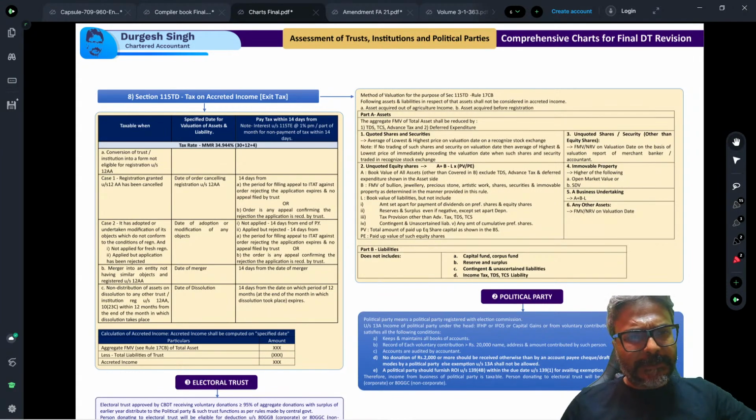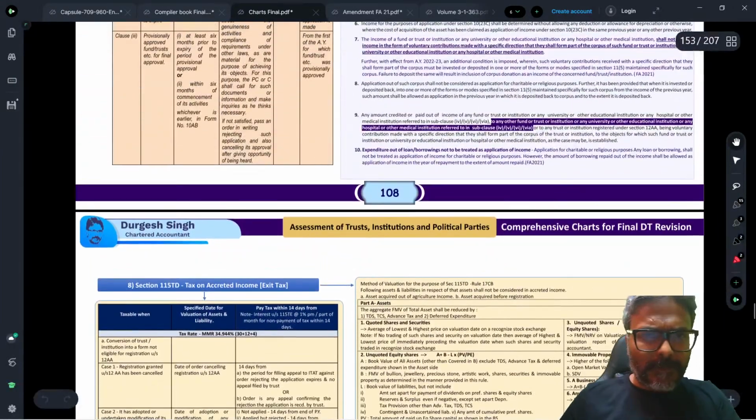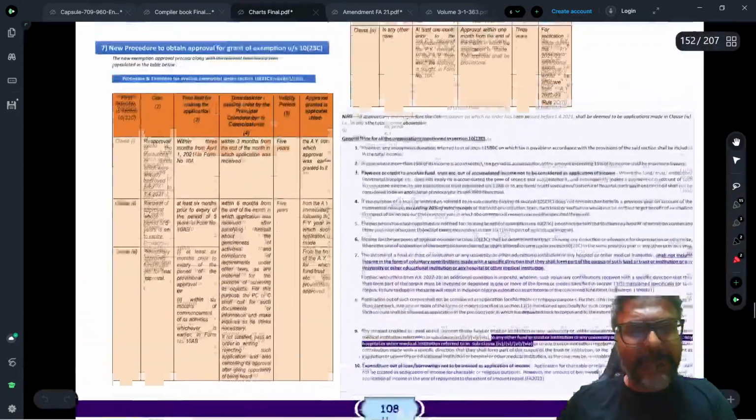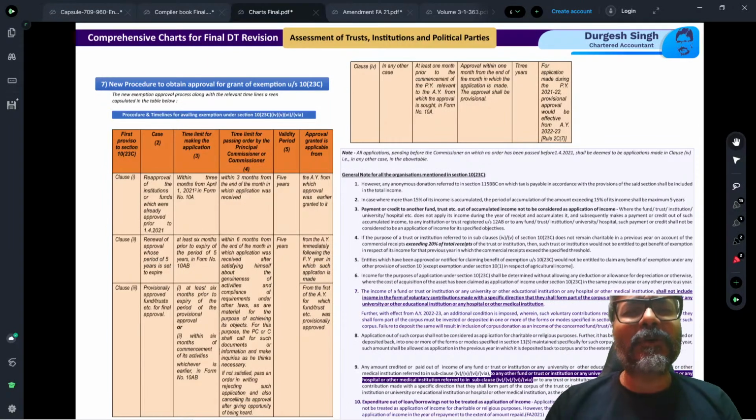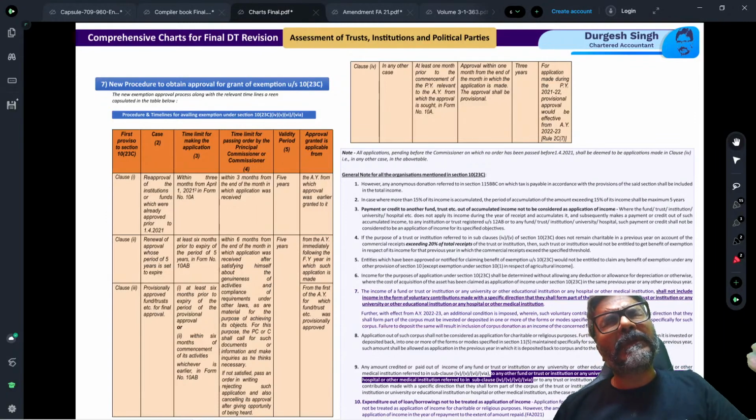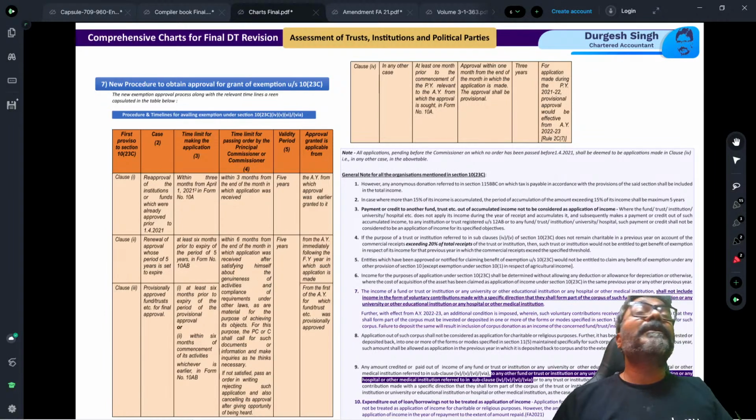Students, in this context, let's look at this. Last lecture, students, what we had discussed: we have discussed comprehensively the entire computational provision, how the total income of the trust is to be computed, and what are the various permutations and combinations that take place. All these aspects, including even anonymous donation, were taken care of in our last lecture.